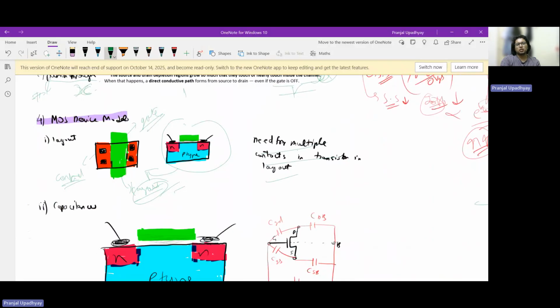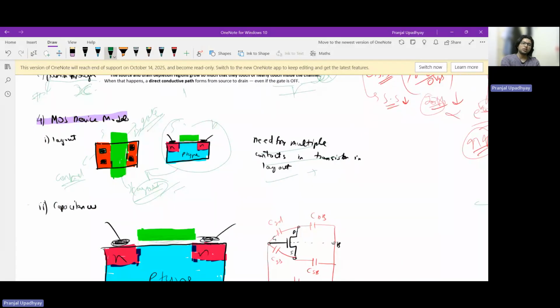Now, why do we need multiple contacts in this transistor layout? I could have gotten away with a single contact. Why am I using multiple contacts? It's just to increase current density and reliability. If I place just one contact on the source and drain terminal, and it gets damaged, it makes my device less reliable. That's one weak reasoning, but another reasoning is to increase current density.